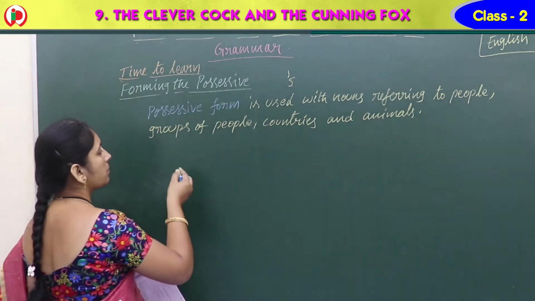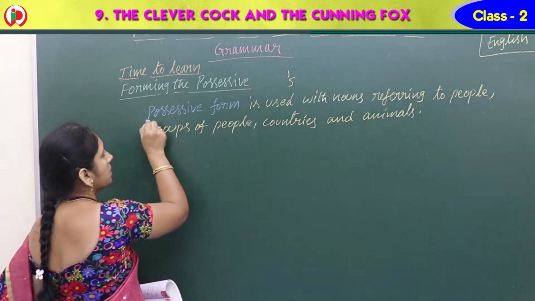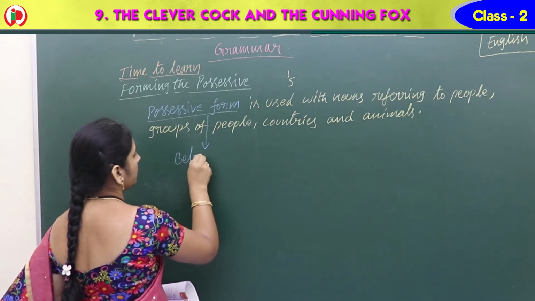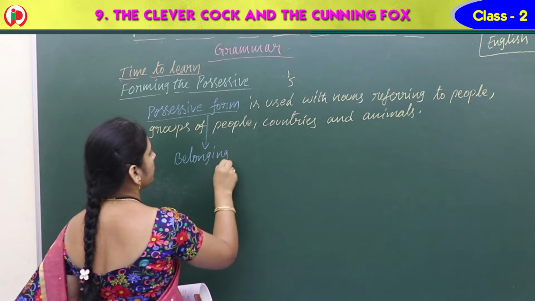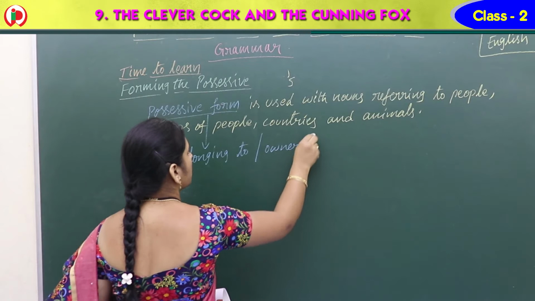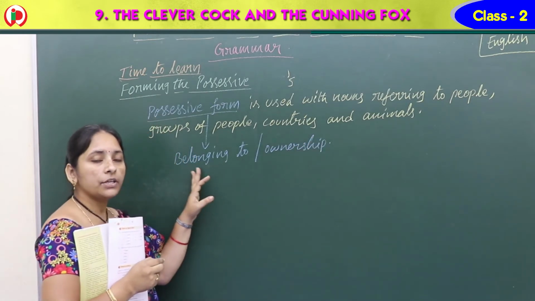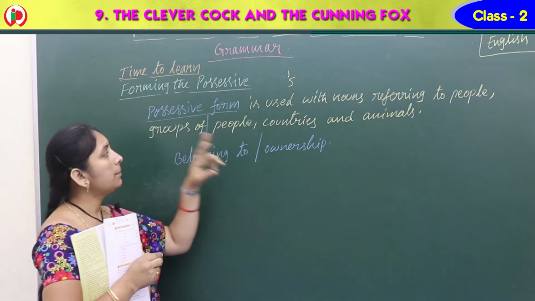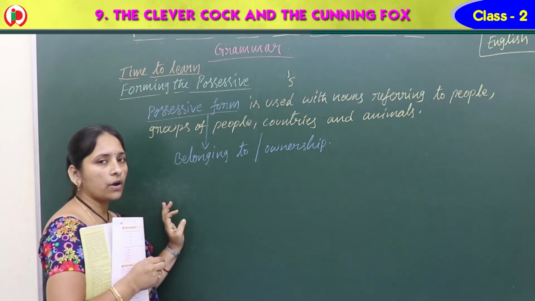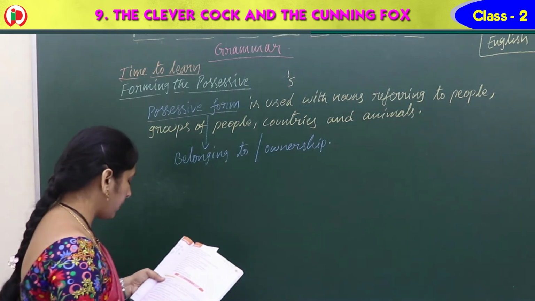So what does this possessive form mean? Possessive form means belonging to or ownership. That is the meaning of the possessive form. Where can we use this possessive form? For people, groups of people, countries or animals. For all these we can use the possessive form. So let's see the examples one by one.